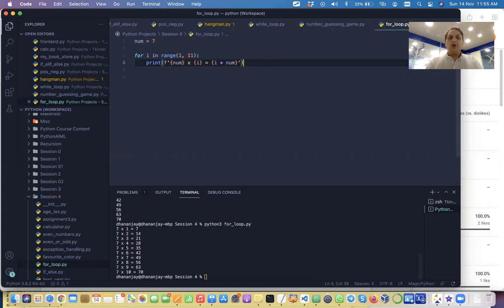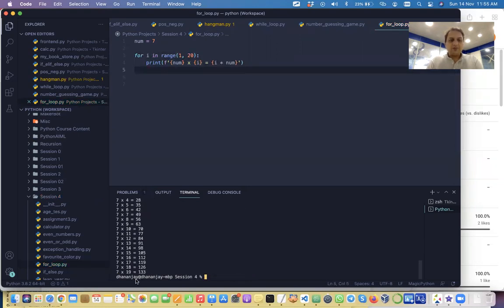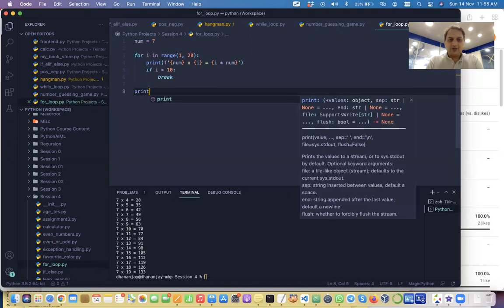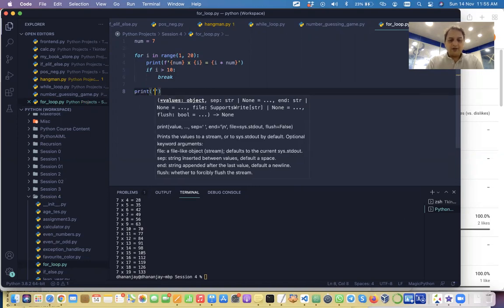Even with a for loop, you have the break statement available, right? So I can actually go till maybe 20 also, this will be all fine. I can run this. It will go till 20 also. But if I want to say, no, if I is greater than 10, then break. Then it will break this for loop, and then it will continue with the next set of statements. So print after